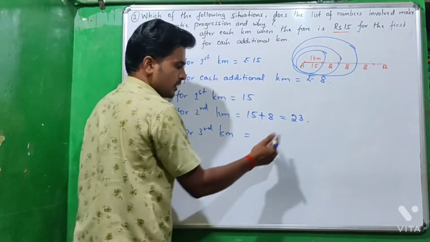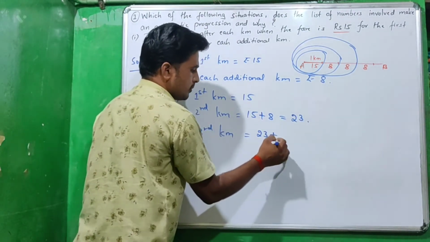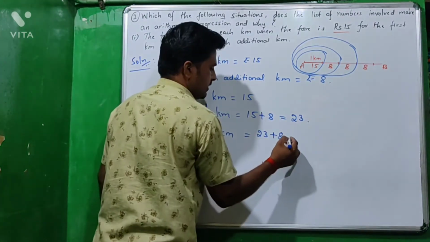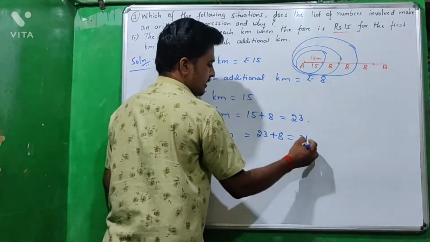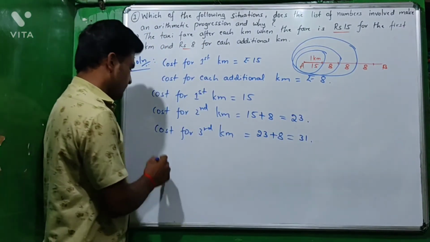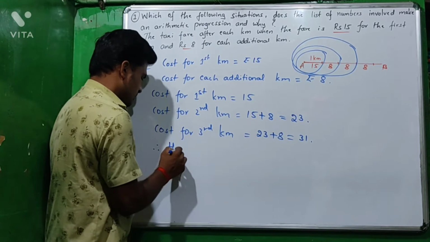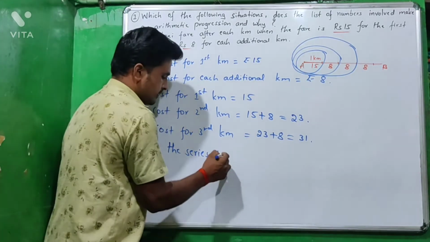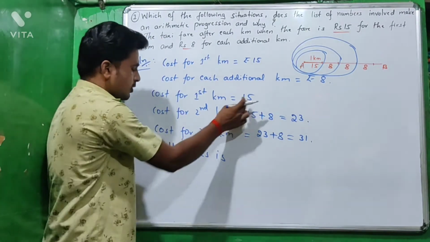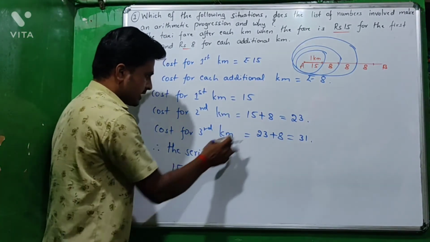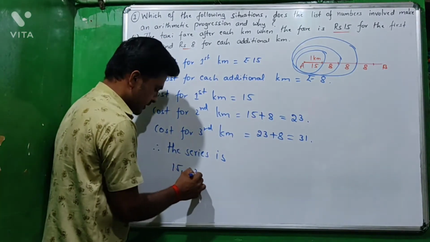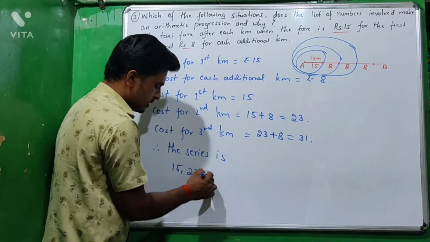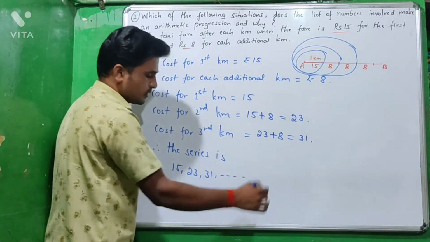Already we know that, it is 23 plus 8, 23 plus 8 is 31. Therefore the series is: for first kilometer the cost is 15, for second kilometer the cost is 23, then for third kilometer the cost is 31, and so on.